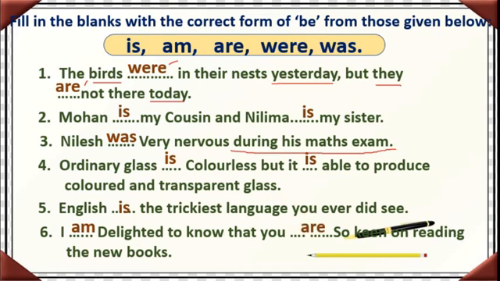Got this, students? Like this you have to fill the correct form of be. If you are having any confusion, read the same sentence again. Okay, then you will come to know the form to be used in those blanks. Okay.